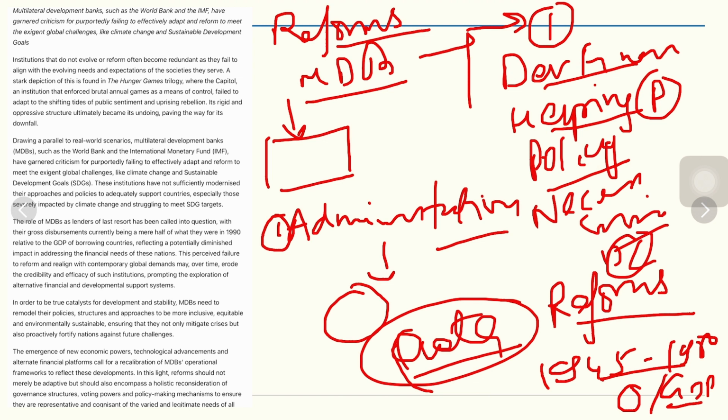To which countries the development finance has to be given, in what capacity, and what policy changes need to be effected are somehow indirectly affected by the developed countries. So they would never want to bring all those reforms. So that is one of the challenges.